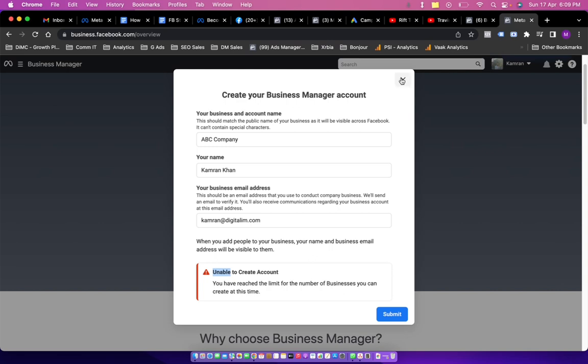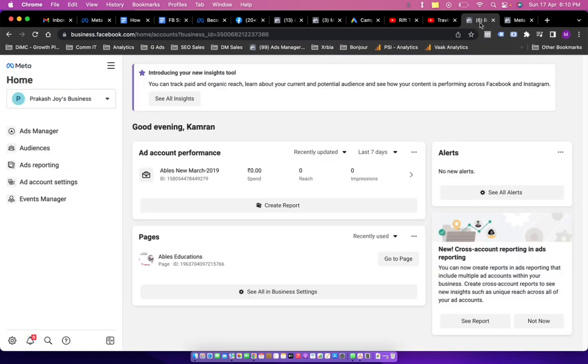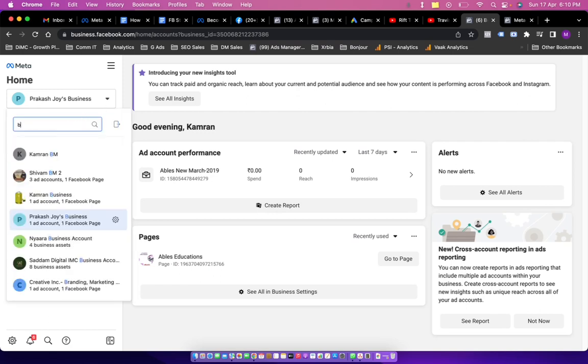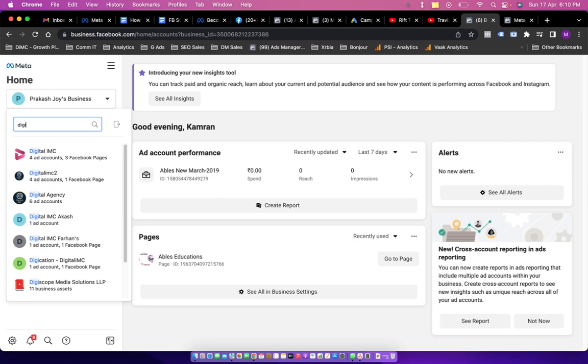But with you, it will allow you to go to the next screen from where you can create a new Business Manager account. Once your Business Manager account is created, it's going to look like this, in which you can further create an ad account and again create or add a page into it. So I'm going to quickly jump into another Business Manager account so I can guide you from there.